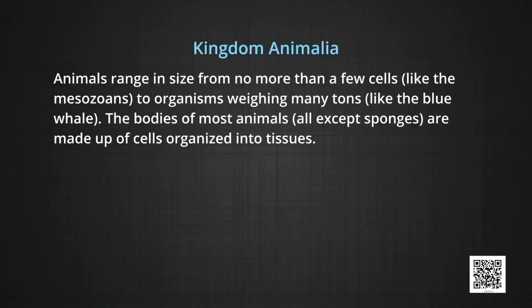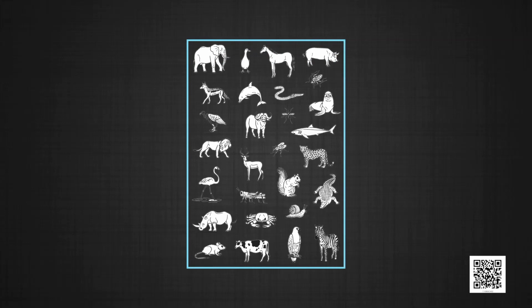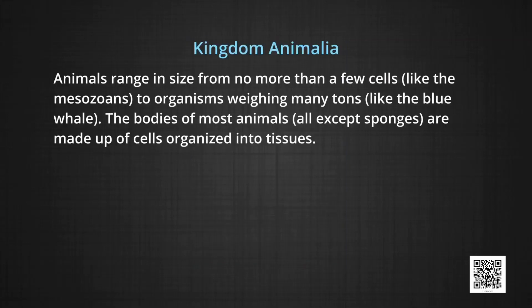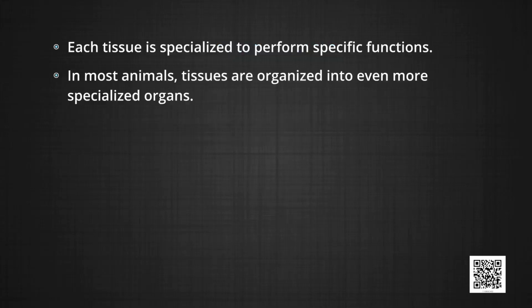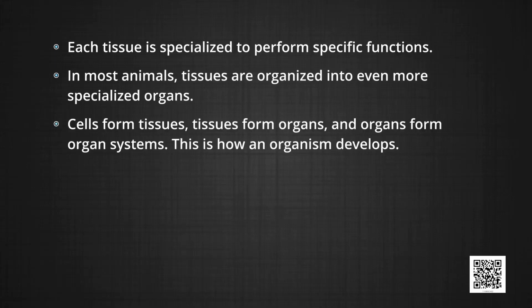Most animals inhabit the seas, with fewer in fresh water and even fewer on land. Animal cells are held together by structural proteins such as collagen. Animals range in size from a few cells, like the mesozoans, to organisms weighing many tons like the blue whale. The bodies of most animals, all except sponges, are made up of cells organized into tissues. Each tissue is specialized to perform a specific function. In most animals, tissues are organized into even more specialized organs. Cells form tissues, tissues form organs, and organs form organ systems. This is how an organism develops.